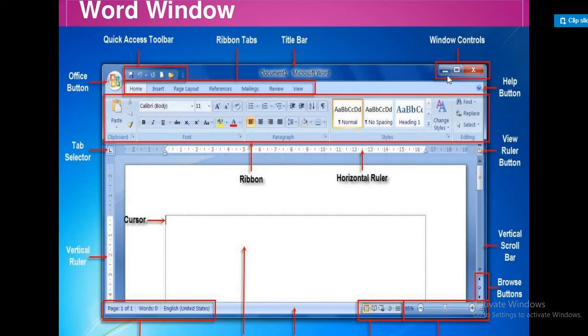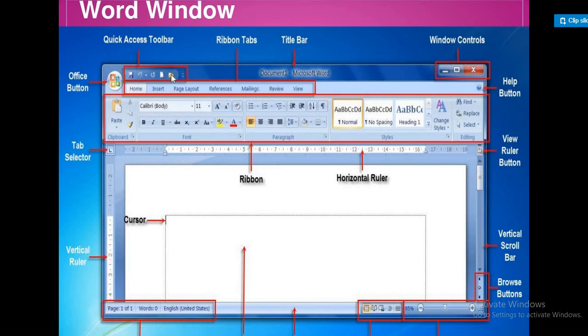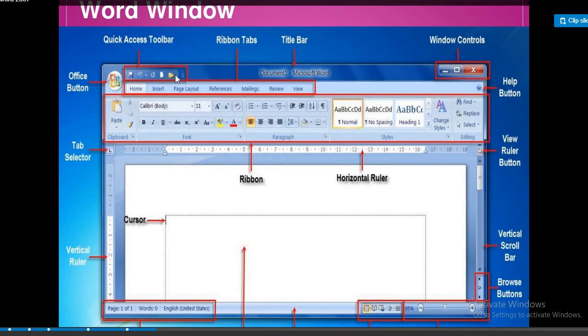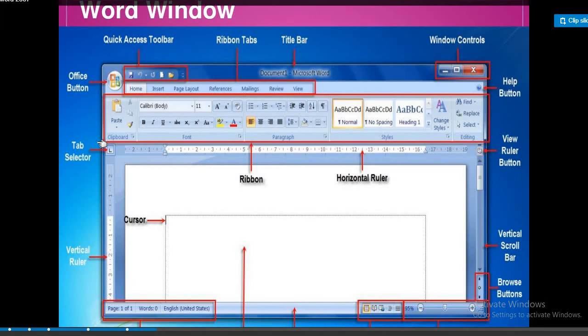The quick access toolbar provides frequently used commands. By default, save, redo, undo and open buttons will appear. Next one, this is the ribbon.